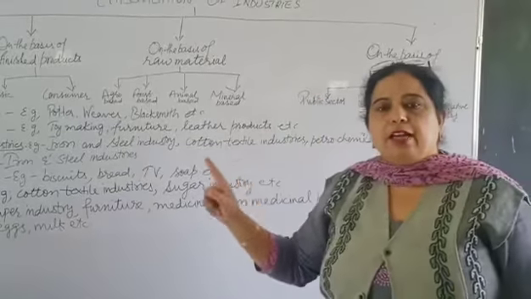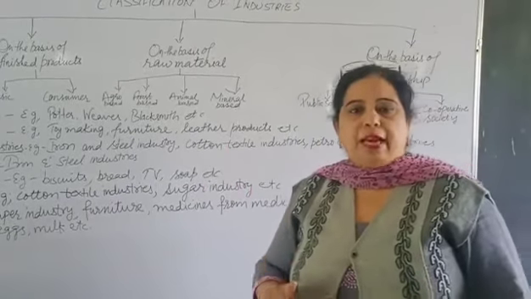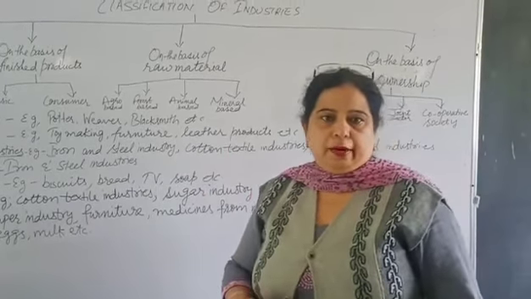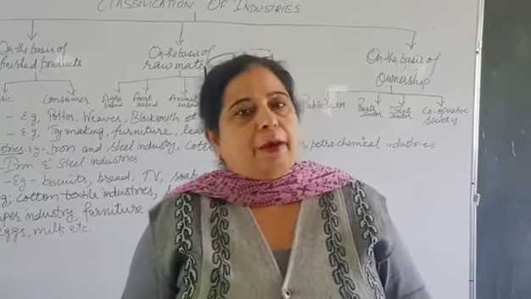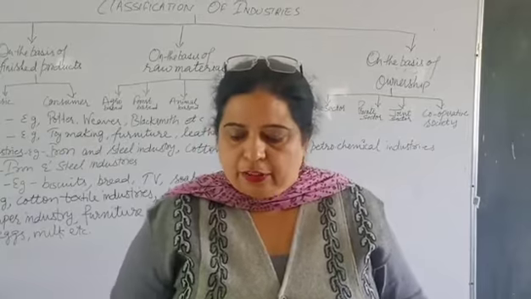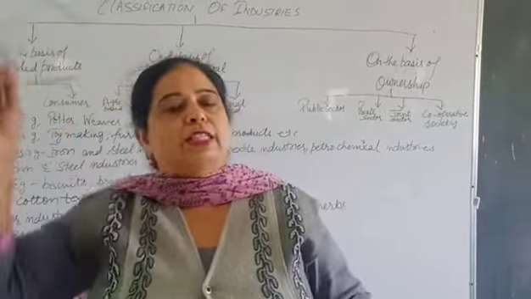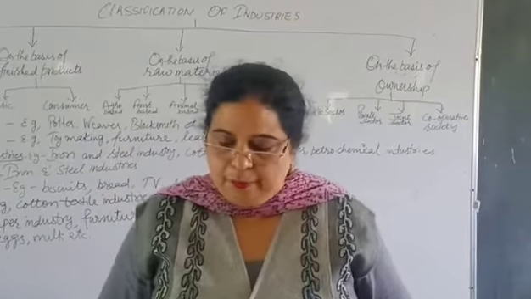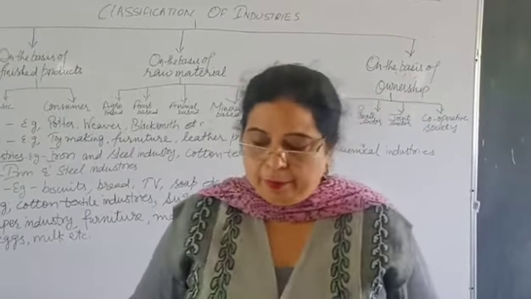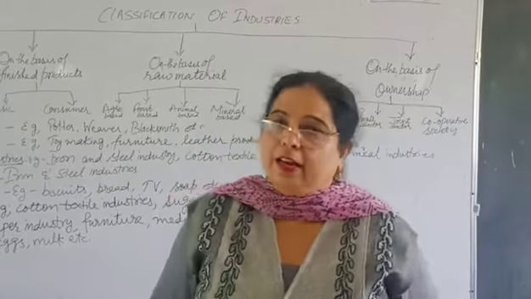Public sector is owned and managed by government, or the investment is done by government. The example of such industry is Steel Authority of India, Bharat Heavy Electricals Limited.